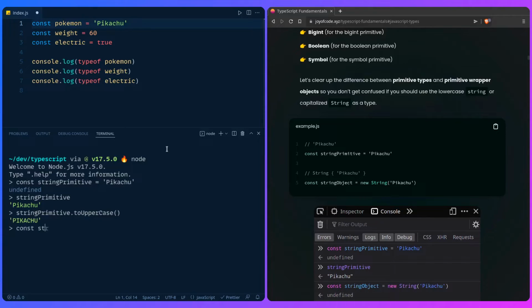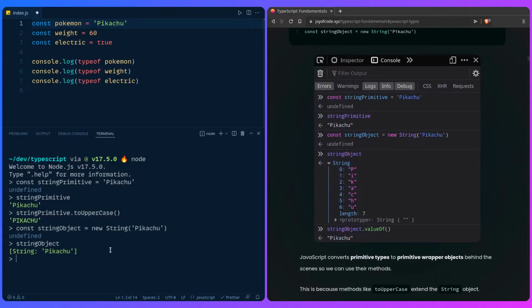But if we just look at a string object, which is going to be new String, this is what gets converted by JavaScript. And then you can say string object, and if I go here to the example, we can get the value of this string object with valueOf. So imagine how tedious this would be if you had to do it yourself.